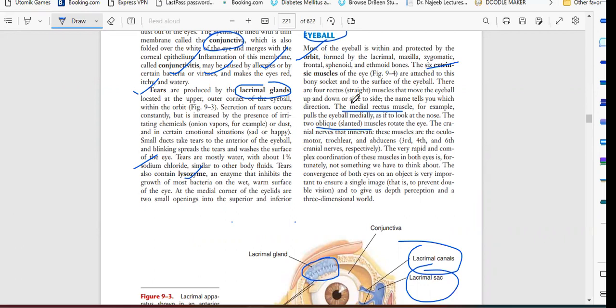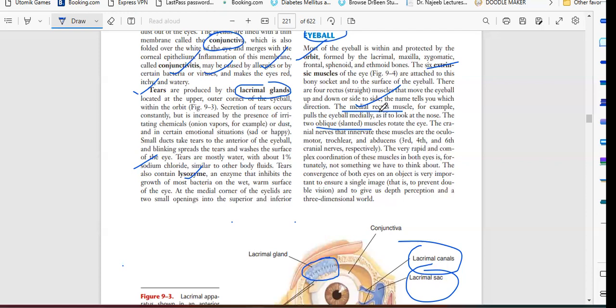So basically what does the medial rectus muscle do? It pulls the eyeball medially, as if to look at the nose. Medial means middle, so the muscle brings the eyes to the center.